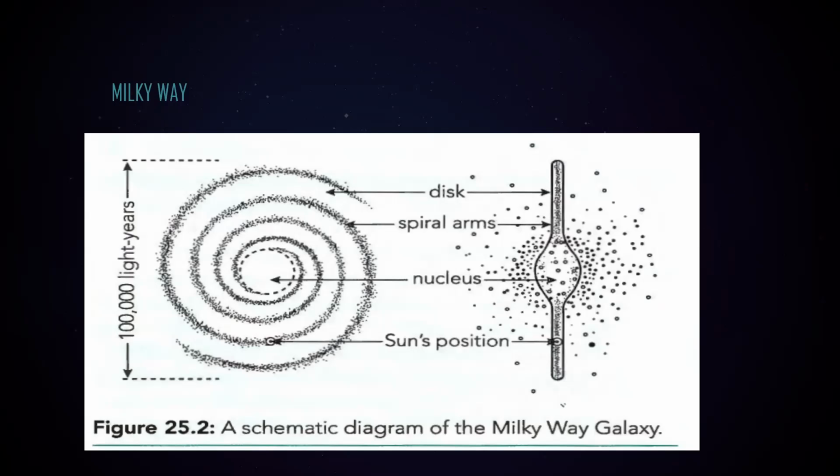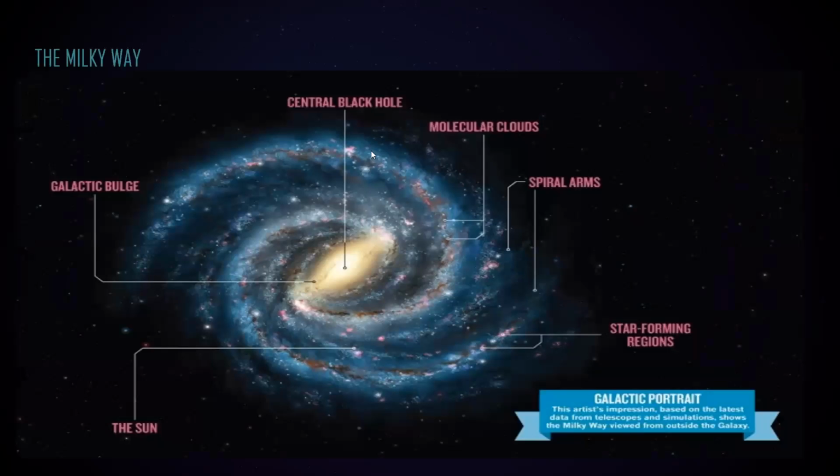Our galaxy is a spiral galaxy. What is at the center of the Milky Way galaxy? The central black hole is there. This is a picture of the Milky Way galaxy, and you can see the spiral arms.